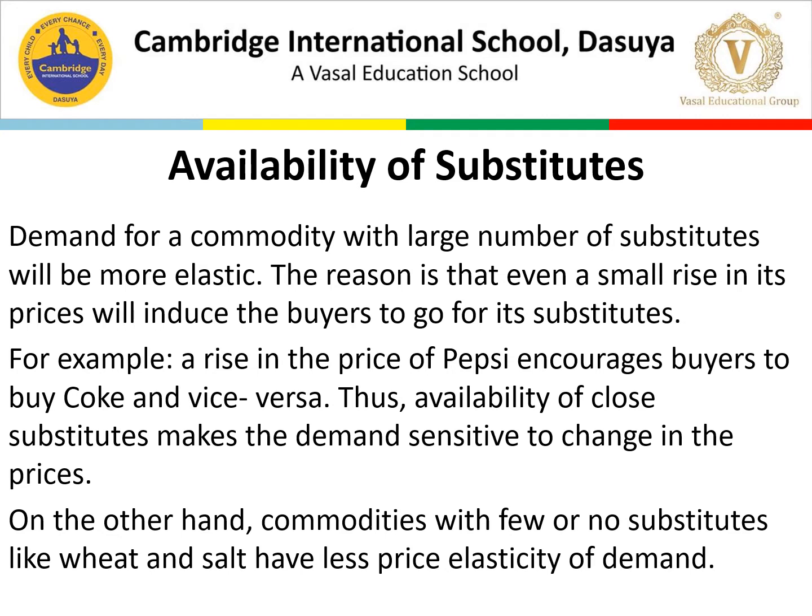Next, on the other hand, commodities with few or no substitutes like wheat and salt have less price elasticity. So wheat, we don't have any close substitute. Salt, we don't have any close substitute. So because of that, their demand is always less elastic. Fine. So next, let's talk about the next factor, that is income level.